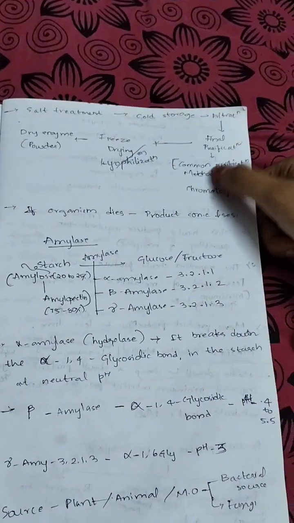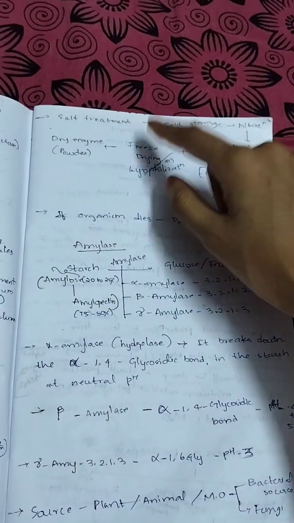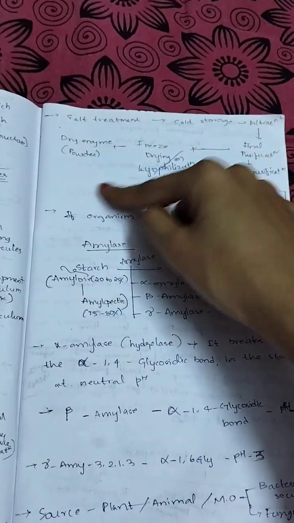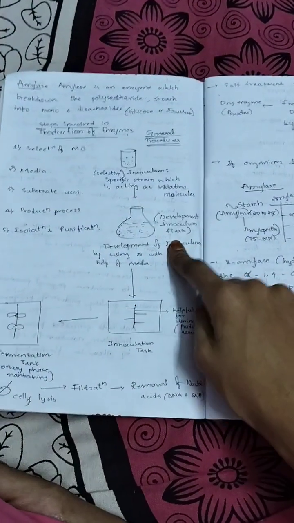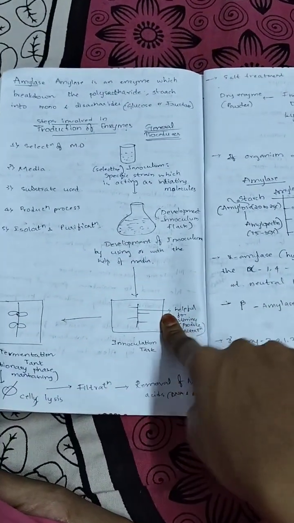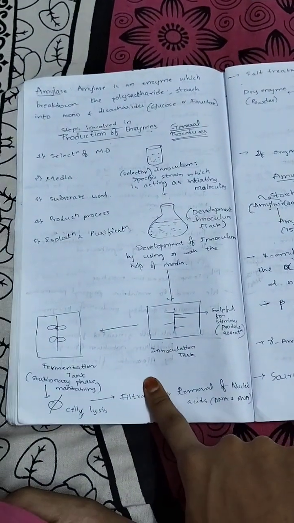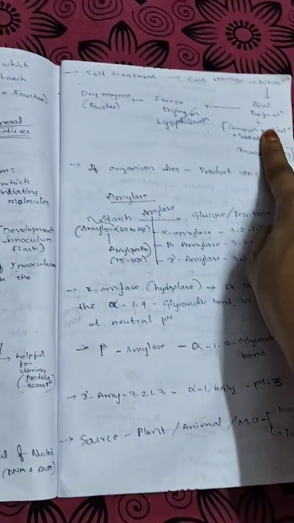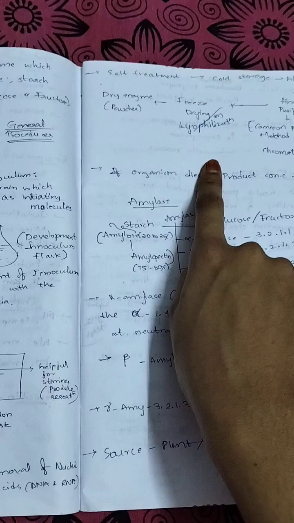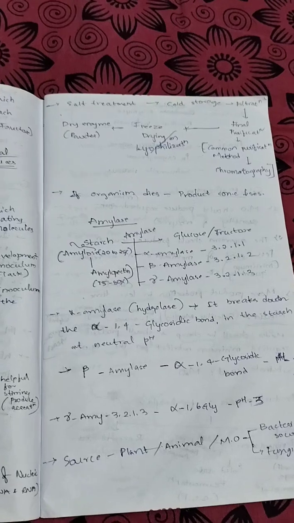A common purification method is chromatography. Then freeze drying or lyophilization is done, and then dry powder is produced. These are the steps. After development of the inoculum, it is transferred to the inoculation tank, then to the fermentation tank, then cell lysis and filtration occur. Between two filtrations, removal of nucleic acid, salt treatment and cold storage occur. Then after filtration, purification is done. A common method is chromatography. Then freeze drying or lyophilization and storage is done. These are the steps of the general procedure involved in the production of enzyme.